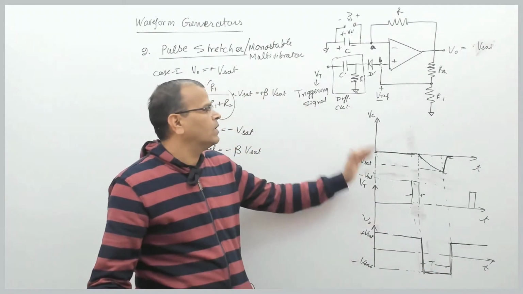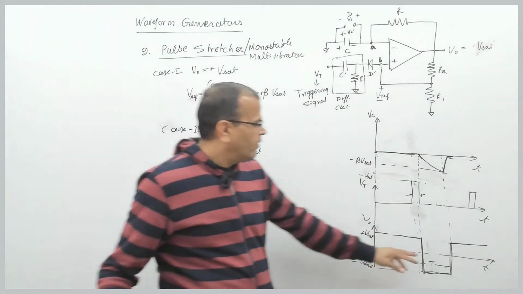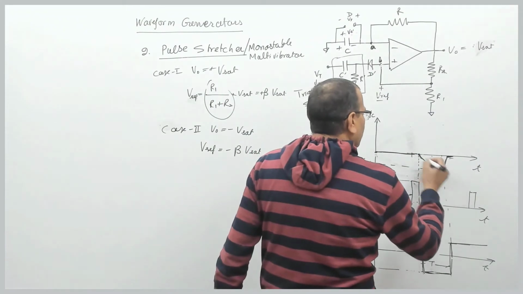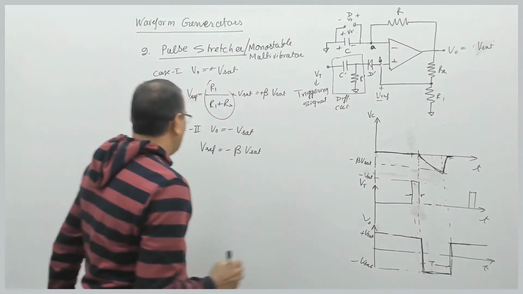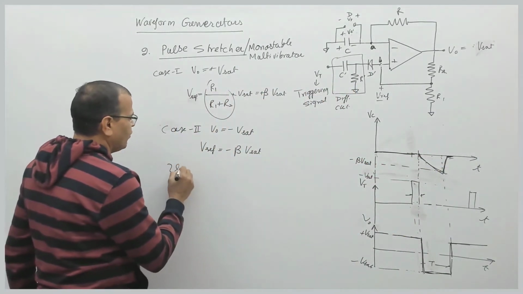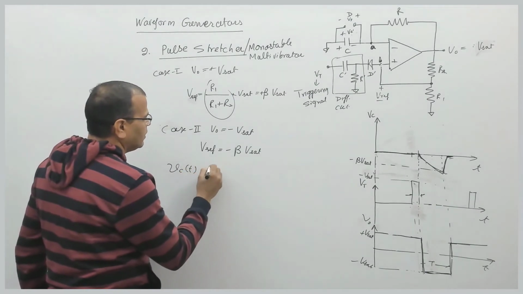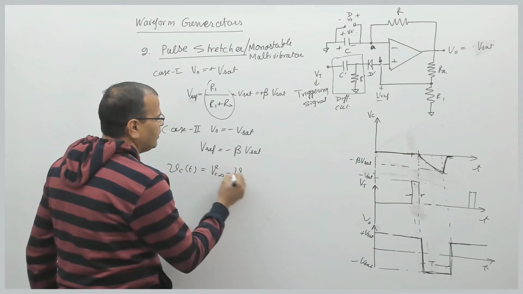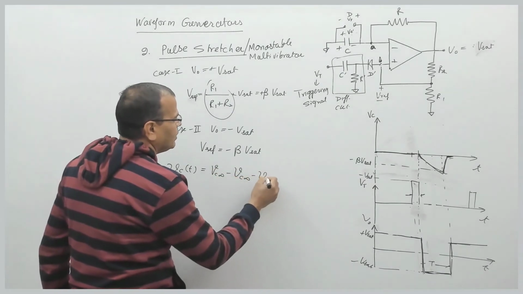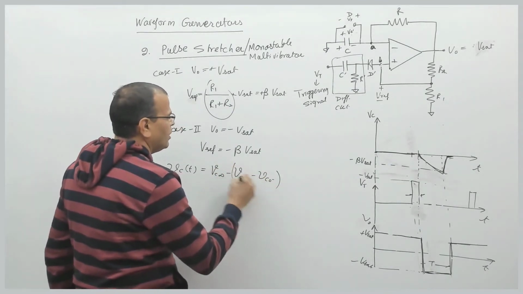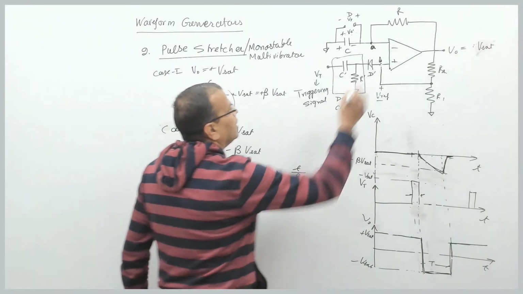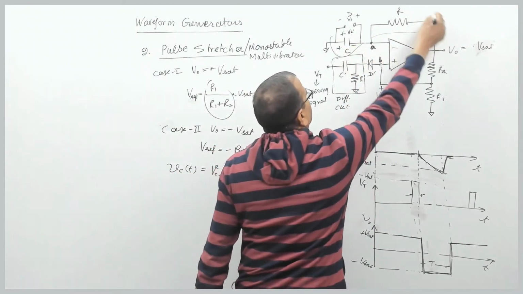So we call this circuit astable. We will derive the expression of this. I will start with this. You can see from this instant onward, let us write the expression of voltage across capacitor, that is Vc infinity minus (Vc infinity minus Vc0) e raised to power minus t by RC. What is this RC? R and C is this, right?